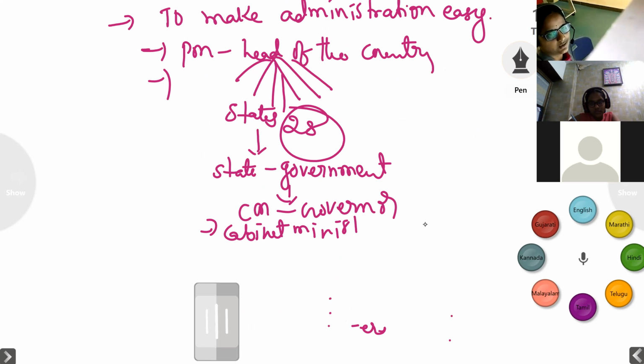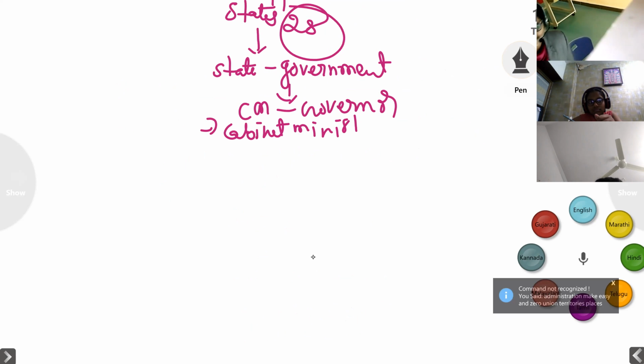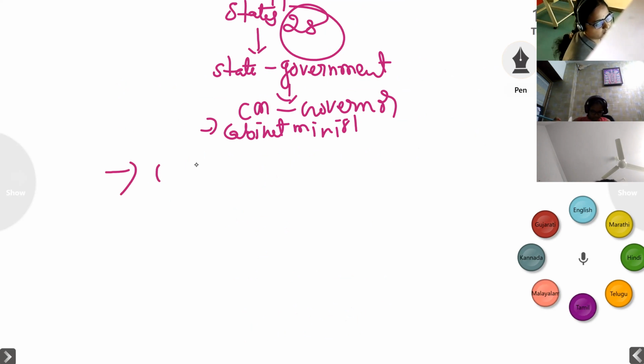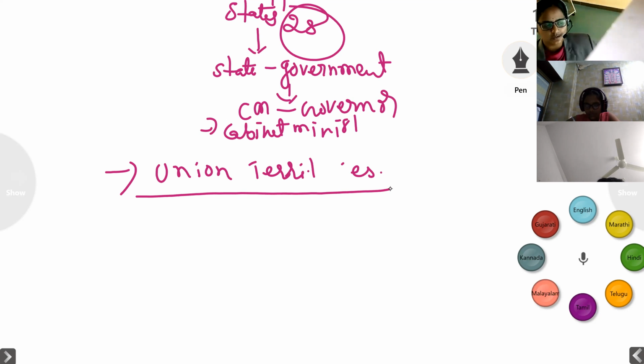Then what about the union territories? Why do we have union territories? Why are some places called union territories? What is the reason? Can anybody tell me the answer? Because they will be directly headed by the central government. Why will those places not come under a state? Because they are at borders, like the union territories which we have in our country. Why are those places called union territories? Why will those places not come under the state?